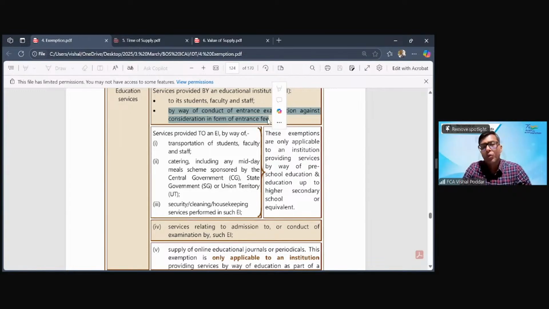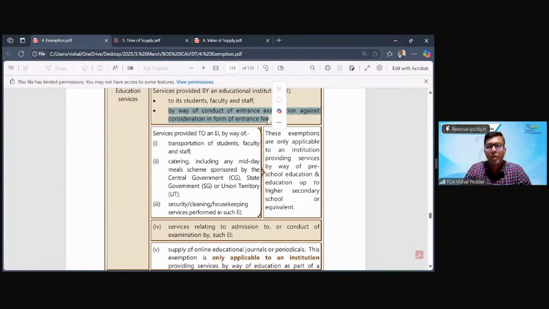Now, the issue was that when a particular person is approaching my school or college for admission, and I'm still conducting their entrance exam, after which I will decide to give admission or not. So, out of 1 lakh people, I'll be giving admission only to 200 people, let us say, but I have charged this fees to a total of 1,000 people.